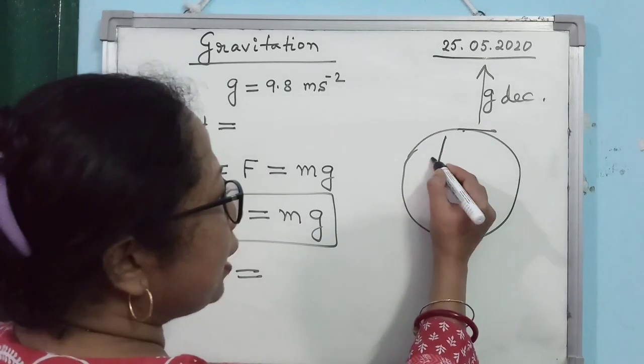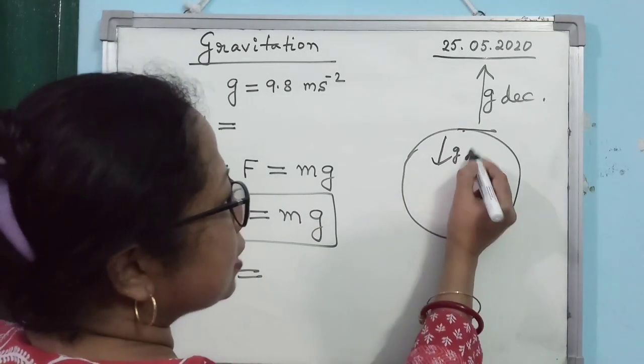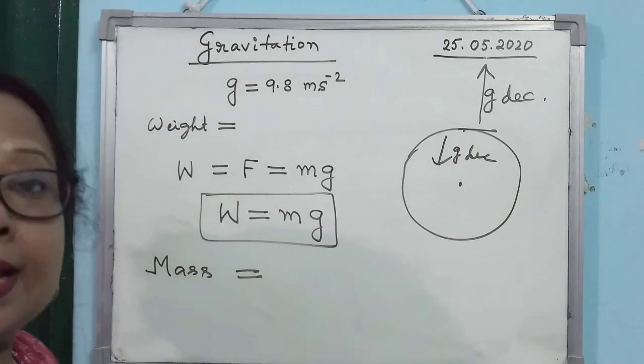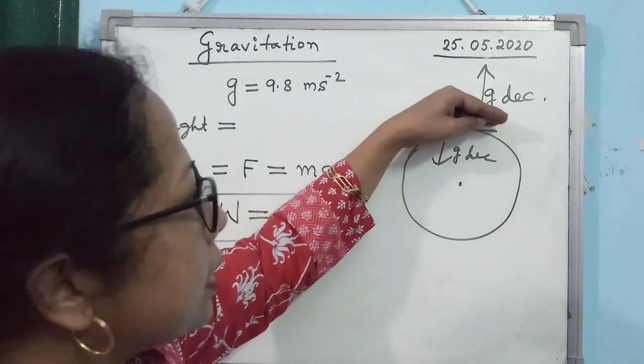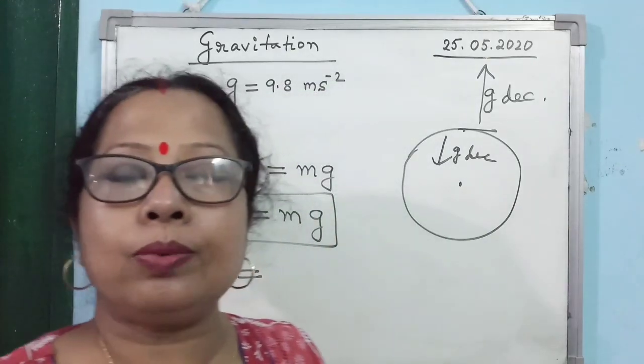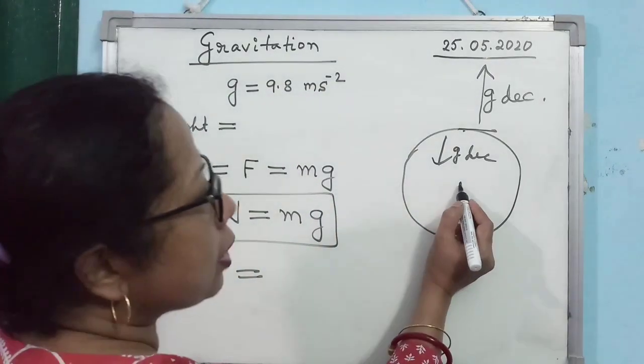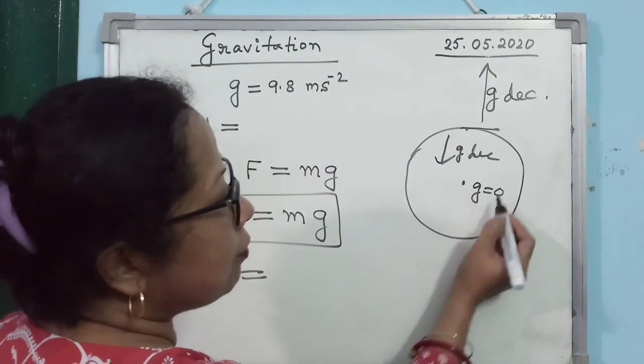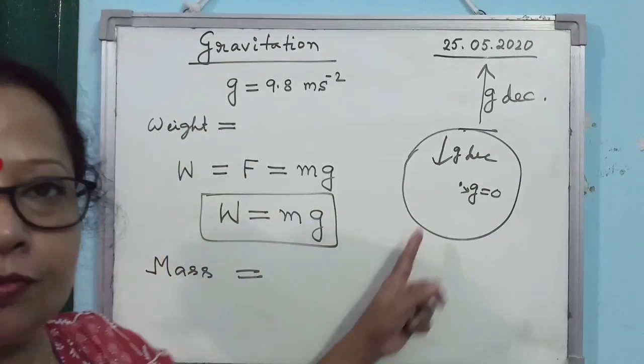Again, if you go inside the earth, then what happens to the value of g? The value of g decreases. So from the earth surface, if you go inside the earth, what will happen to your weight? The weight will decrease. Then, if you come to the center of the earth, what is the value at the center of the earth?